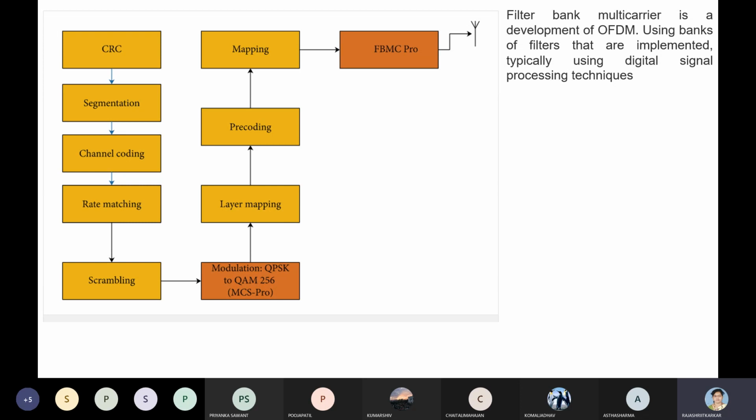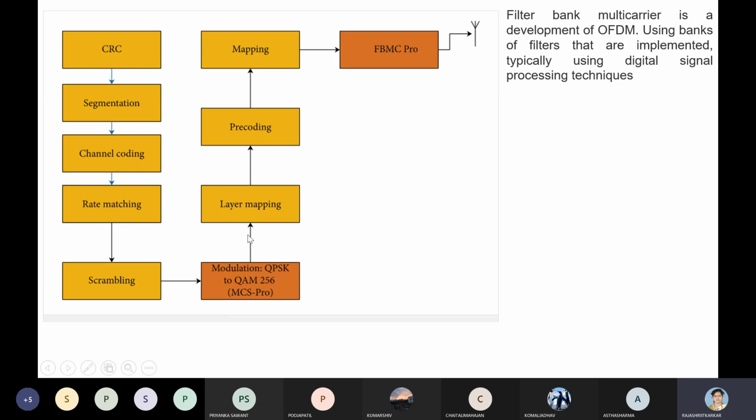Then scrambling on the data is going to be done. We know what scrambling is. Then there is a modulation technique. As I said, it is QPSK or QAM256 modulation technique. These are the modulation coding schemes which are being used. So the modulation coding scheme is nothing but either QPSK or QAM schemes, and pro is nothing but advanced coding techniques being applied, right?